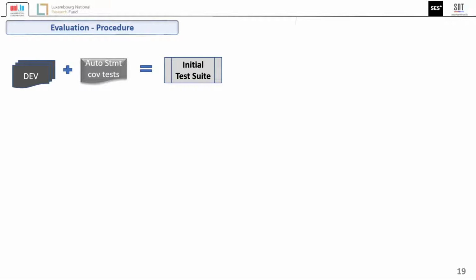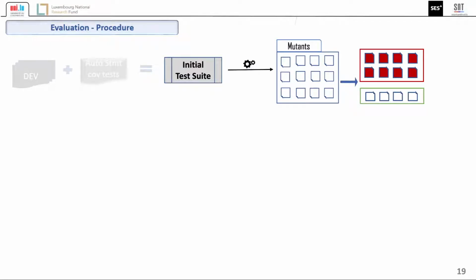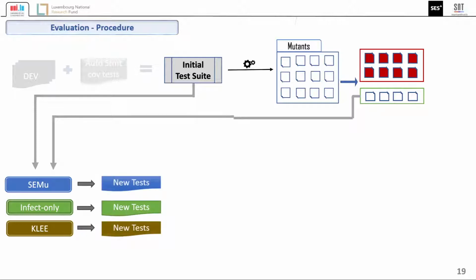Since we are interested in killing stubborn mutants, which are mutants that survive the initial test suite, we execute the initial test suite on the generated mutants and remove the killed mutants. The stubborn mutants are then fed, together with the initial test suite used for precondition, to each compared technique for test generation for 2 hours. Each technique generates an additional test suite.